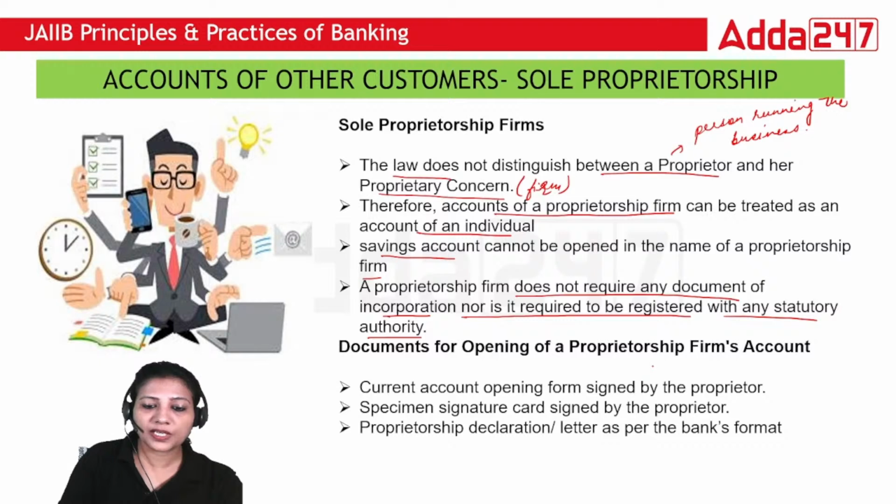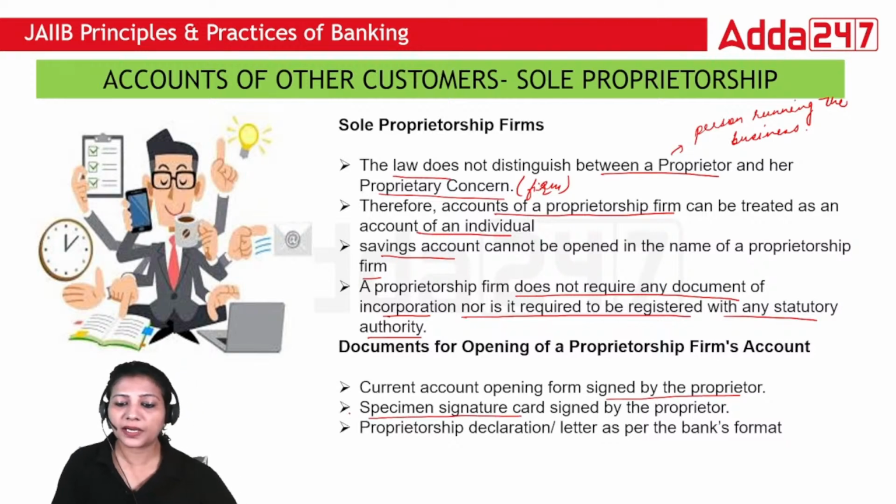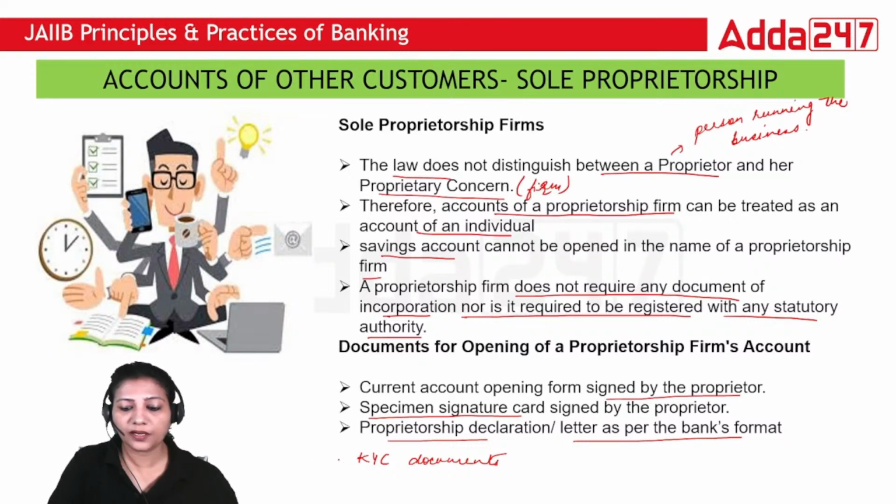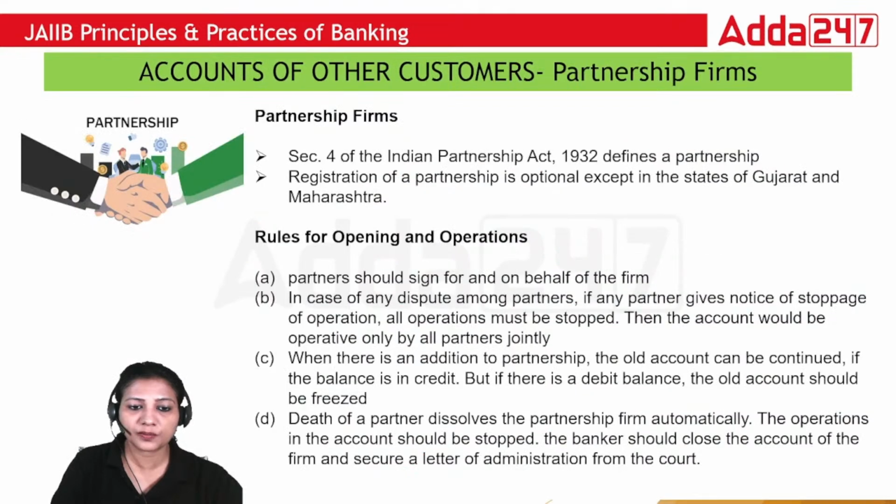Document which we need for opening a proprietorship firm's account is the current account opening form signed by the proprietor. We will obtain the current account opening form, the specimen signature card signed by the proprietor, because there is a single person, you need only one signature, and a proprietorship declaration or letter as per bank format. And also one more thing, in all the accounts you have to mandatorily obtain the KYC documents. So these are the documents which are required for opening an account of a sole proprietorship firm.